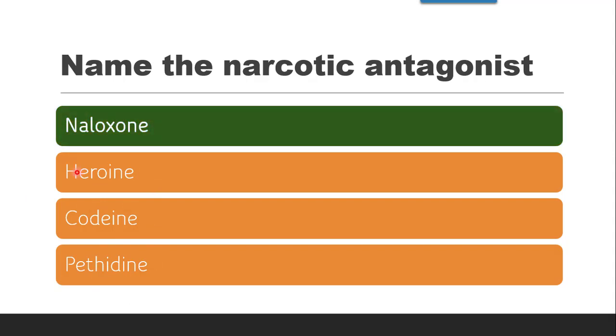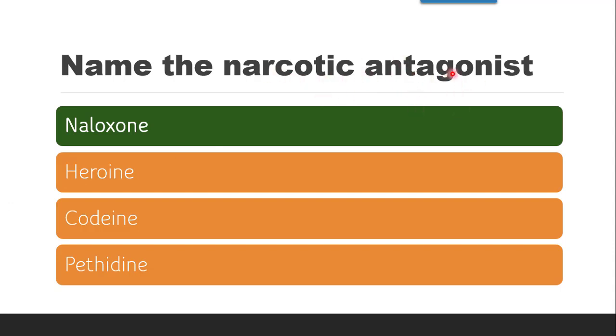It is a narcotic antagonist. As the name suggests, they are antagonists to narcotics, so they will reverse the effect of narcotics. That means opioids. Since narcotics are derived from opium poppy, they are also known as opioids. So in case of opioid overdose, a narcotic antagonist can work best.